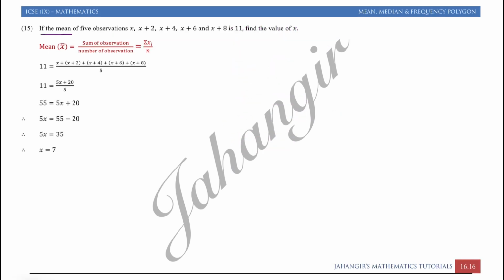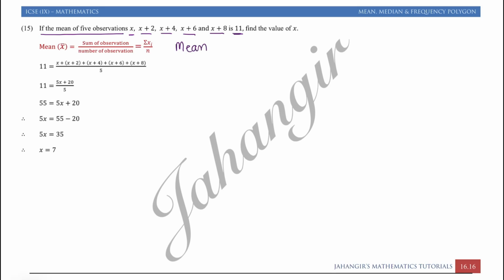If the mean of 5 observations x, x plus 2, x plus 4, x plus 6 and x plus 8 is 11. Here the mean is given as 11 and 5 observations are given, in which we have an unknown value x. We have to find the value of x. So again I will write mean.